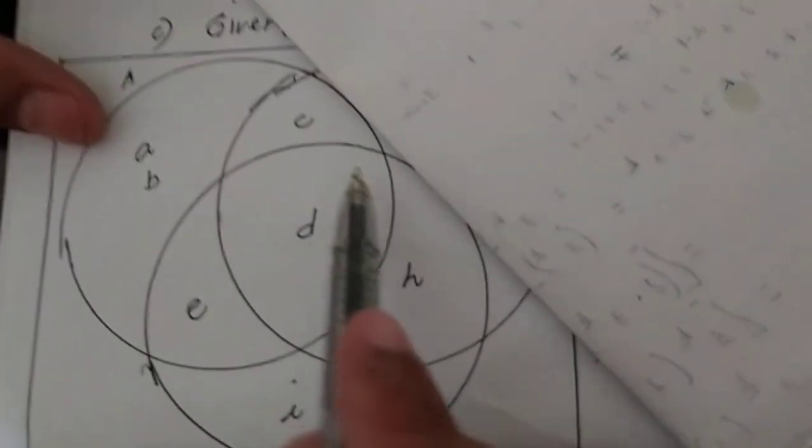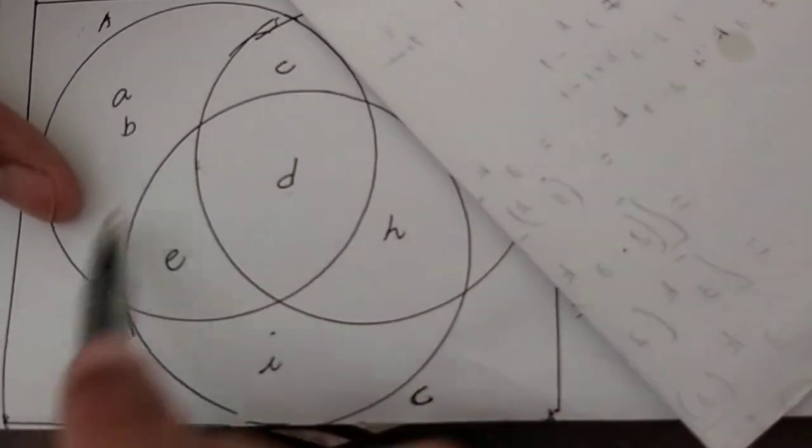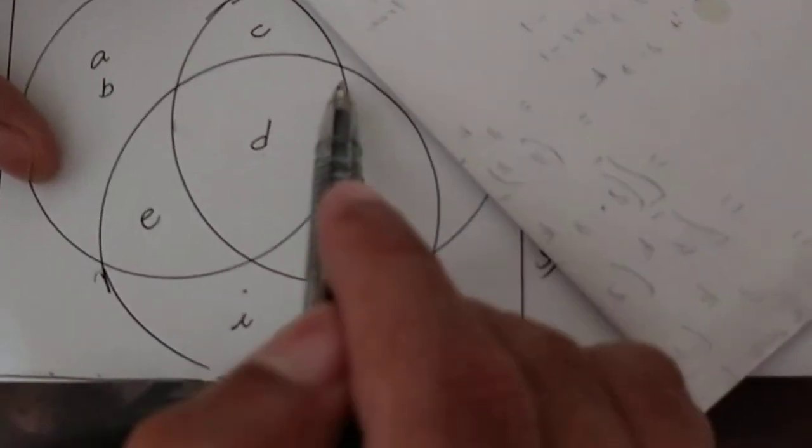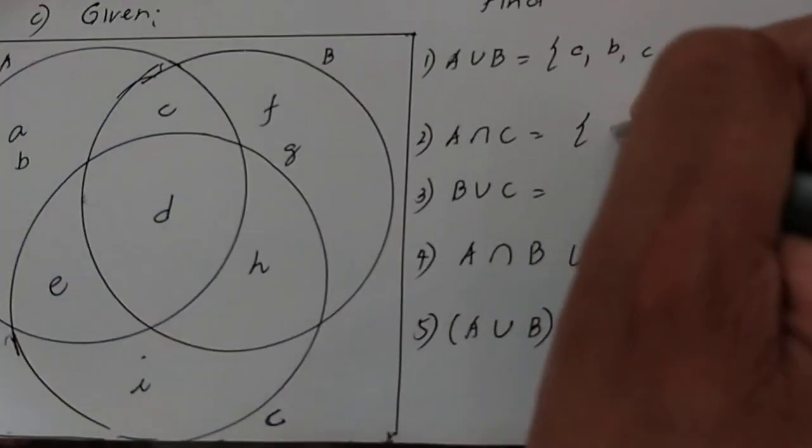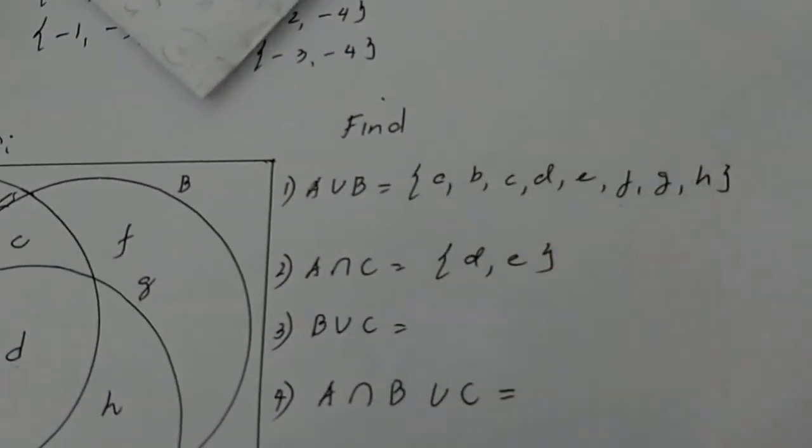So, ito yan, ito yung A. Itong part na to, part ng A. And at the same time, ito part ng C. So, yan yung intersection nila. Ano yon? D at E.